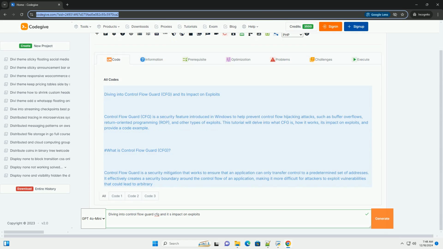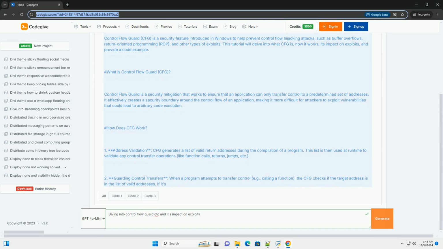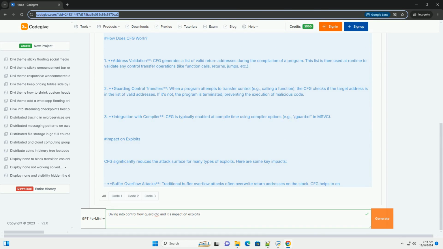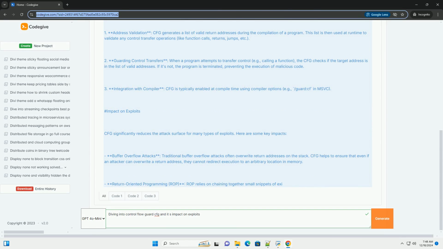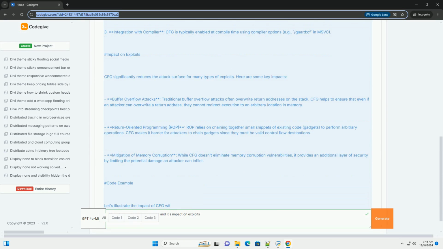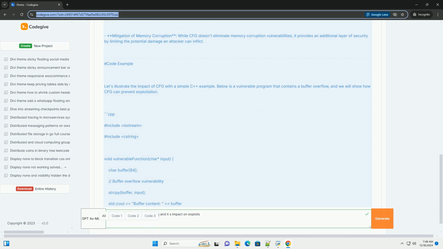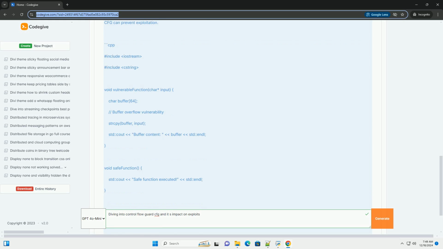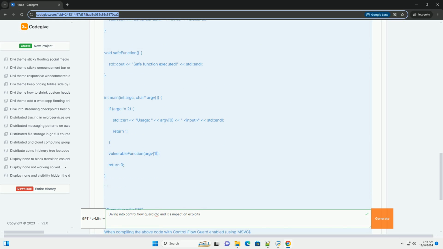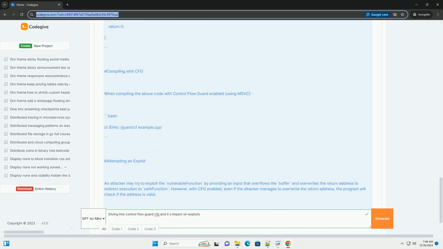Diving into Control Flow Guard, CFG, and its impact on exploits. Control Flow Guard, CFG, is a security feature introduced in Windows to help prevent control flow hijacking attacks, such as buffer overflows, return-oriented programming, ROP, and other types of exploits. This tutorial will delve into what CFG is, how it works, its impact on exploits, and provide a code example.